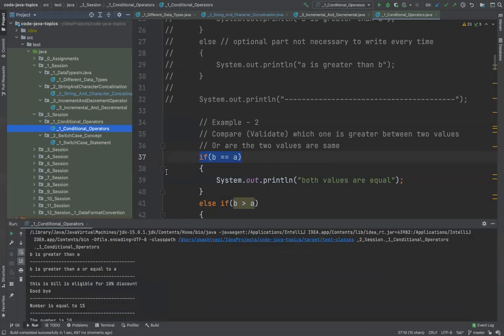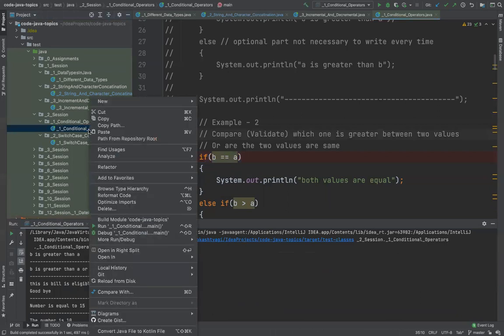So how to do that? First of all, I put a breakpoint here. This is called a breakpoint. This is available in Eclipse as well as IntelliJ. That means when I run this program now, it should stop here. But the difference is, this time I won't click on run, I'll click on debug.